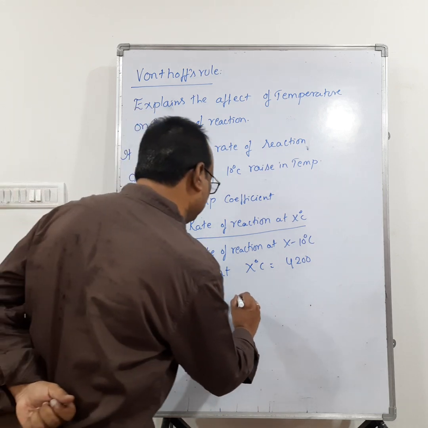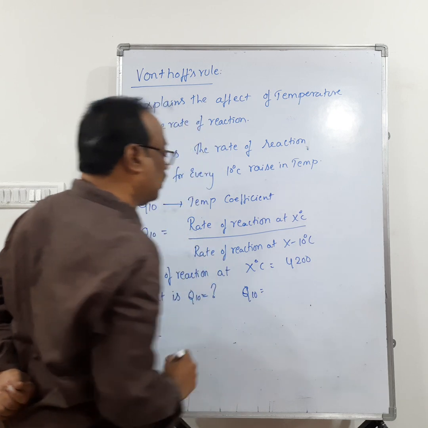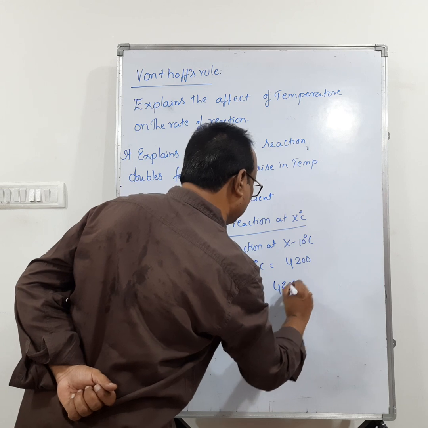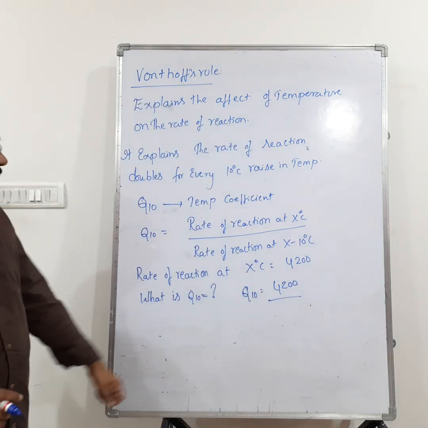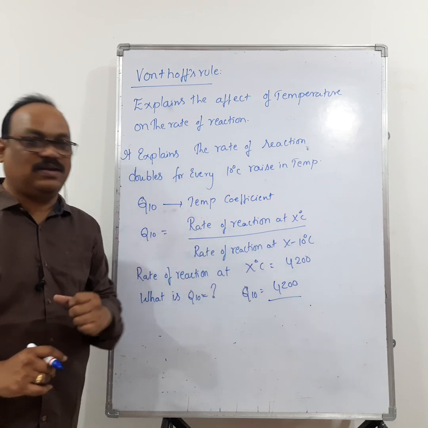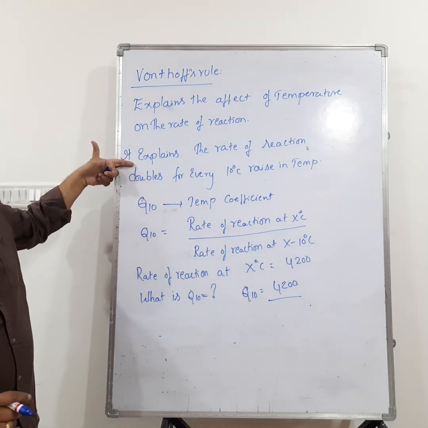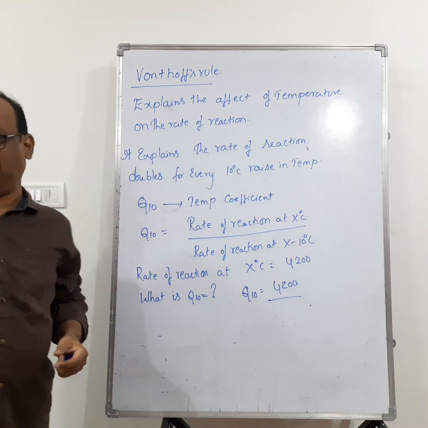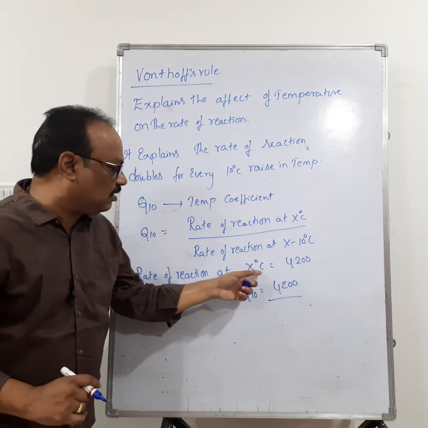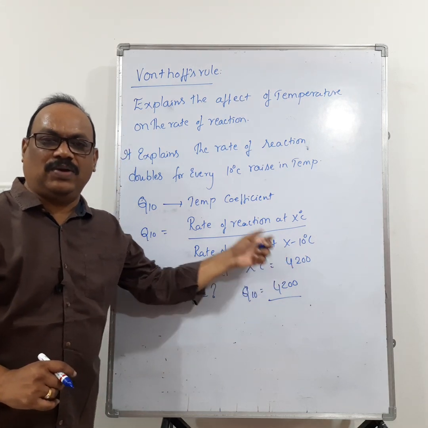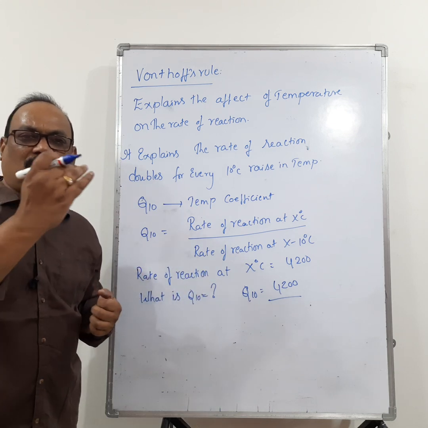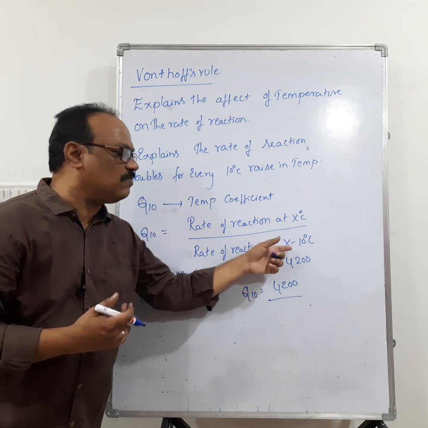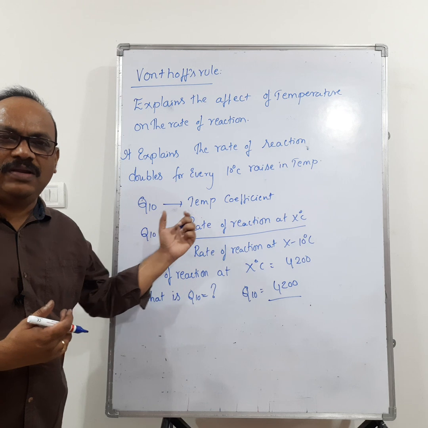Q10 equals the rate of reaction at x degrees centigrade, which is 4200, divided by the rate of reaction at x minus 10 degrees centigrade. The definition says the rate of reaction doubles for every 10 degrees centigrade rise in temperature. That means at 30 degrees centigrade it is 4200, so we have to decrease 10 degrees now. 30 minus 10 means 20.